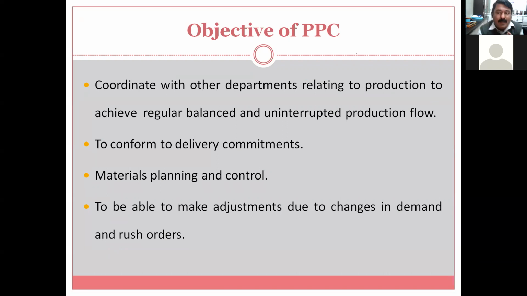Again, balanced flow: there should not be bottlenecking. You know the concept, that everything comes from a broader end and then goes to a smaller end. Bottlenecking means two lathe machines are there and different jobs are coming from milling, one from lathe, one from drilling, and they are all gathering on those two lathe machines.